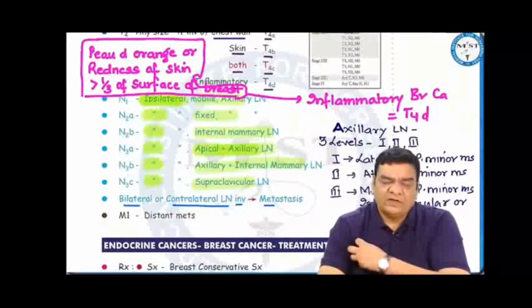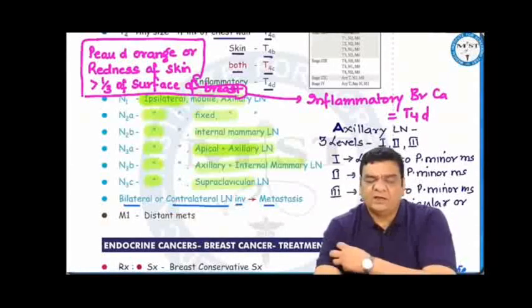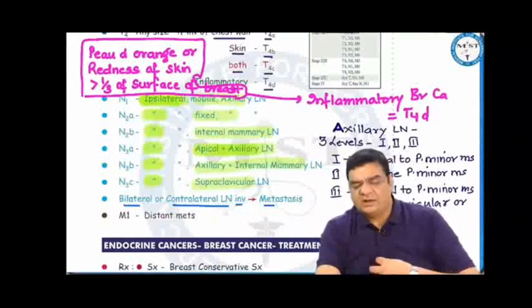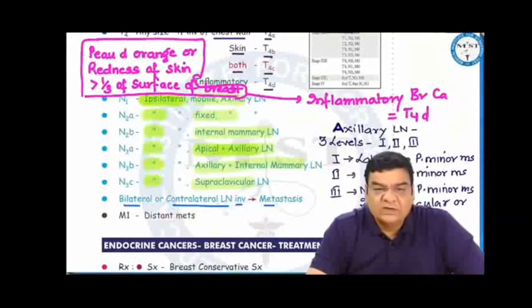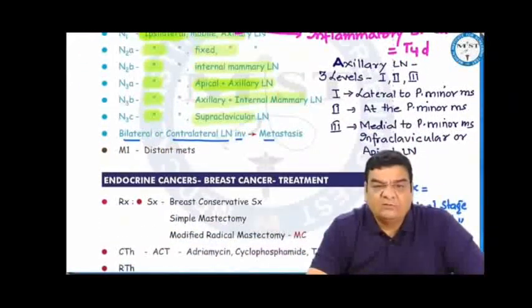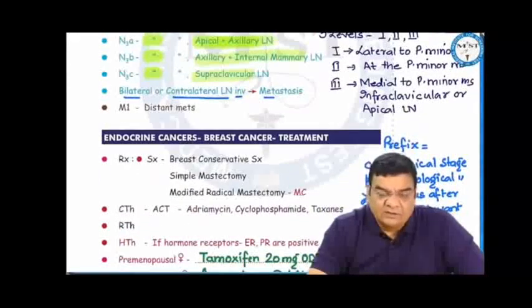N1 is mobile axillary, N2A is fixed axillary, N2B is internal mammary, N3A is axillary and apical, N3B is axillary and internal mammary, and N3C is supraclavicular. So you can say that N3A is actually the infraclavicular or the apical basically. Distant metastasis would be M1.